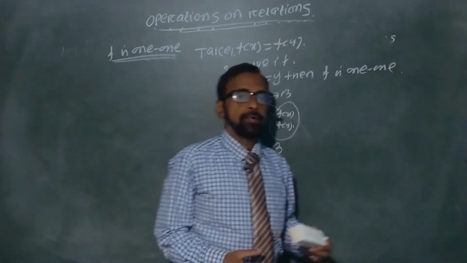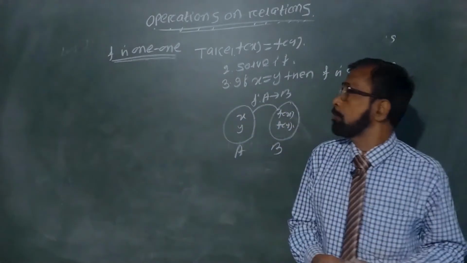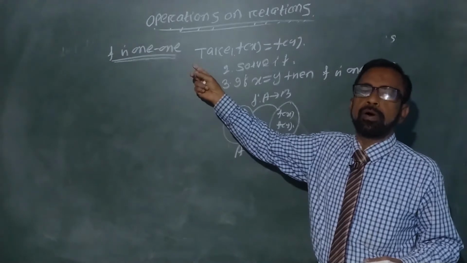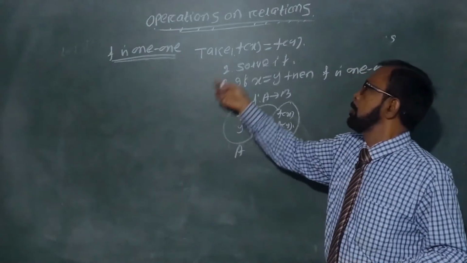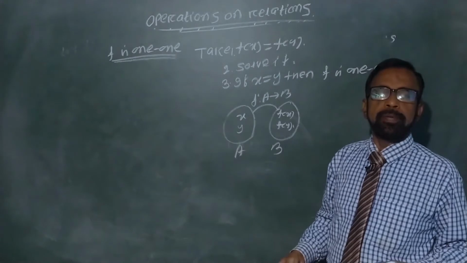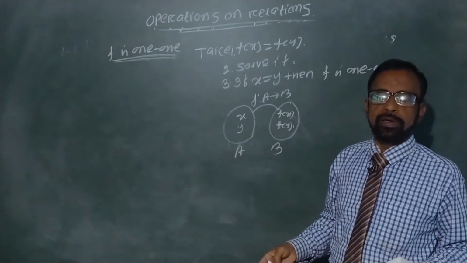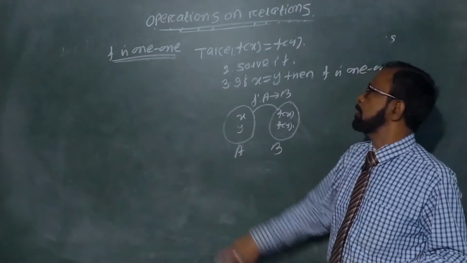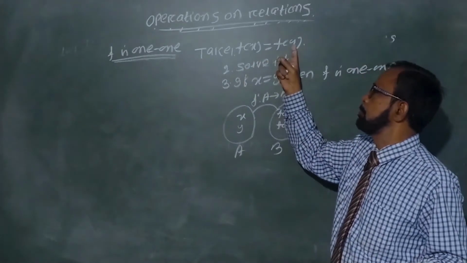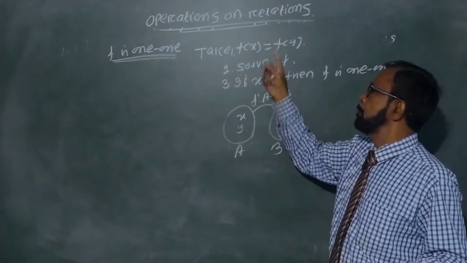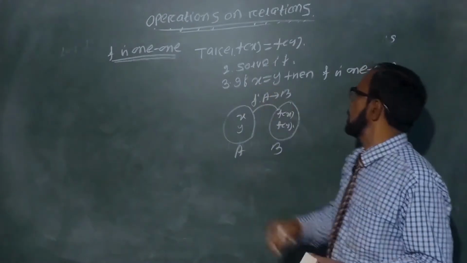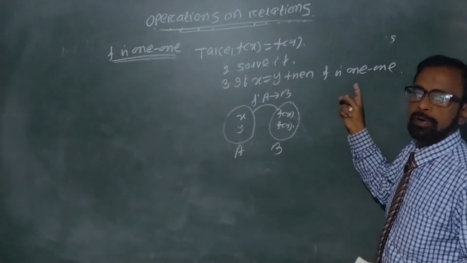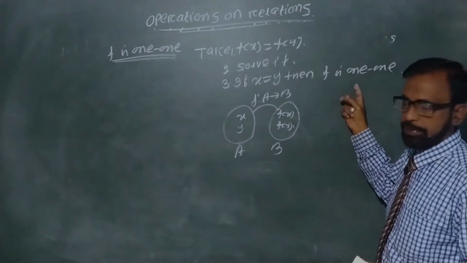There are some kinds of functions. One function is the one-one function. The function f is called one-one if f(x) equal to f(y) implies x equal to y. That is the working rule for finding a one-one function. First take f(x) equal to f(y). Solve this equation. If we find x equal to y, then you declare that f is one-one. This is called a one-one function or injective function.